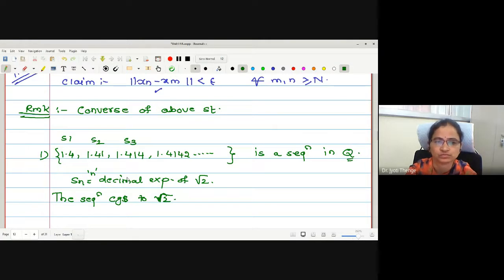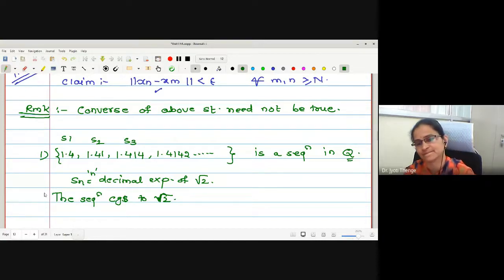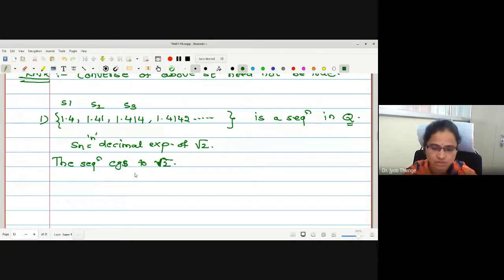So the converse of the above statement need not be true. That's why this Q is not a complete metric space. What is the definition of a complete metric space, or complete normed linear space? If every Cauchy sequence is convergent in the same space, then it is complete.